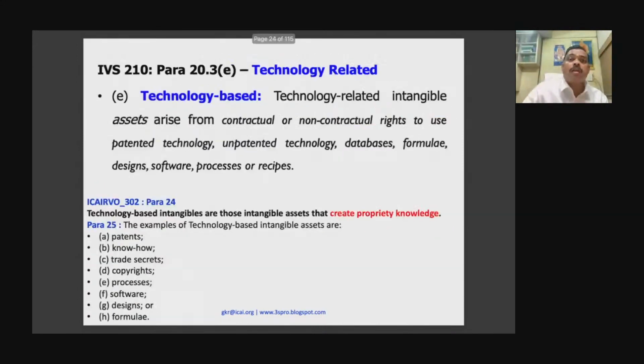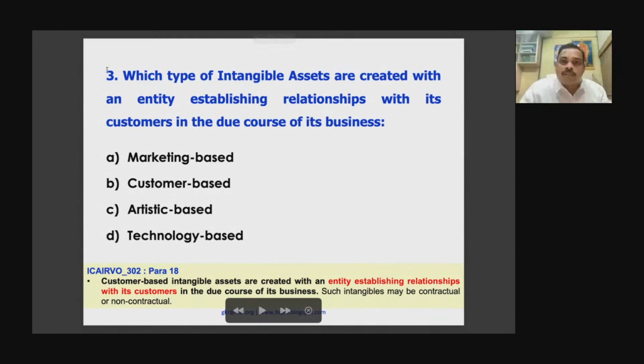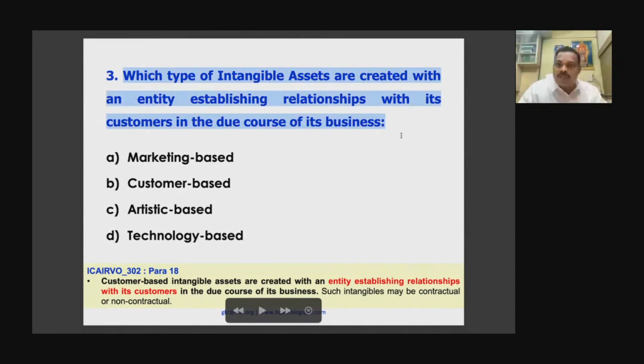Okay, so now come to this question. Which type of intangible asset are created with an entity establishing relationship with its customers in the due course of its business?